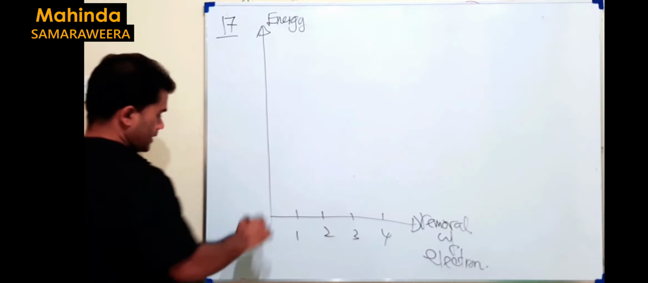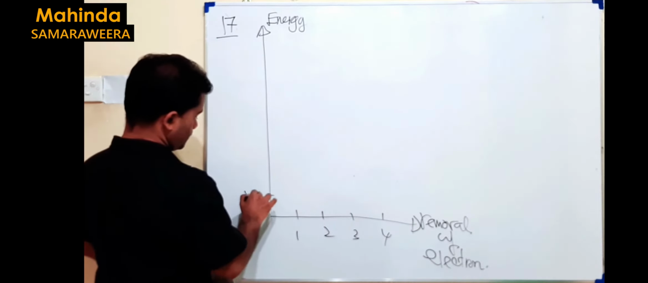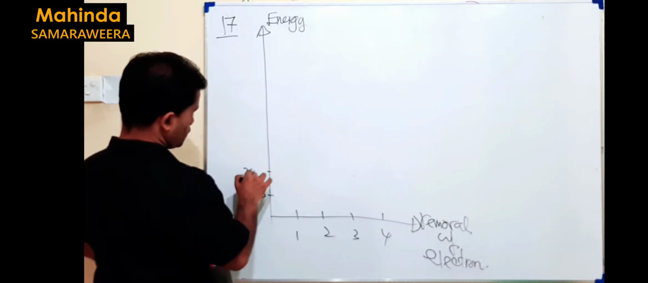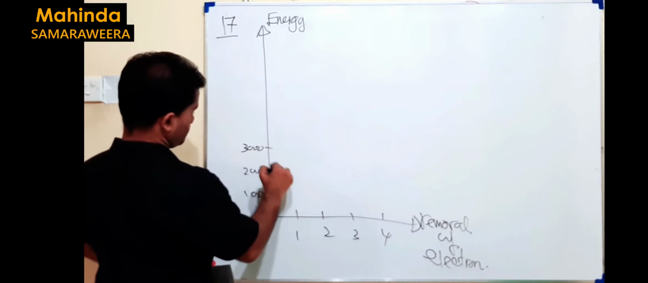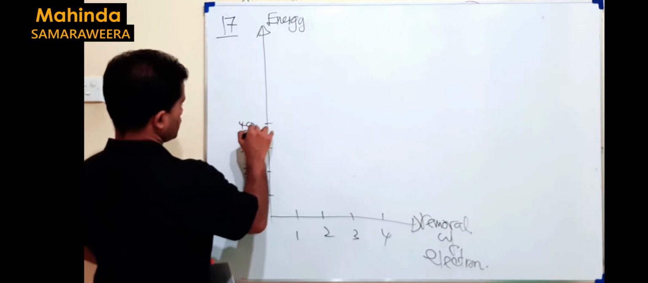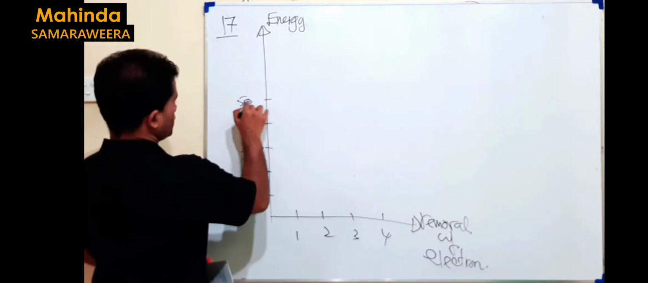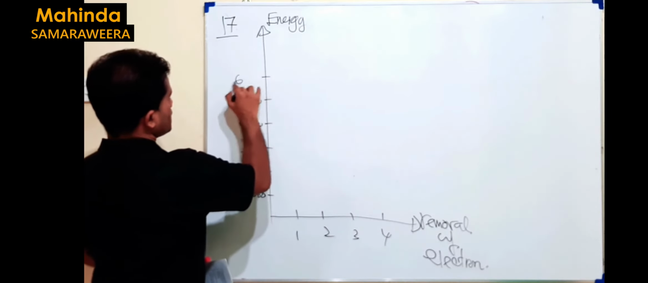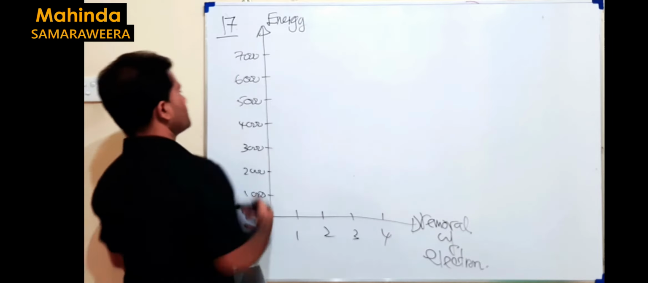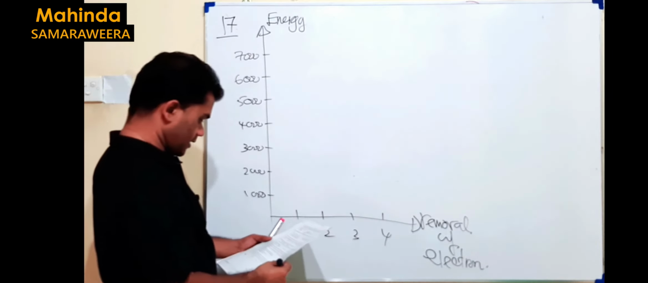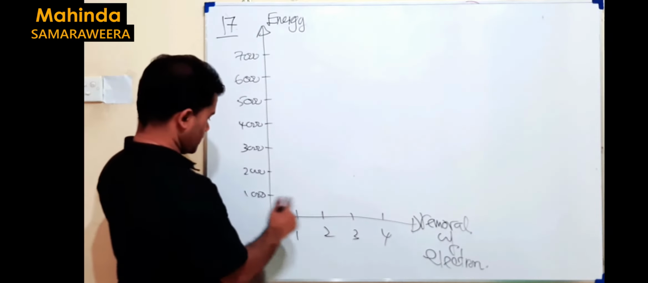The values, okay, let's take this is 1000, then this is 2000. If you keep the same gap, 3000, 4000, 5000, 6000, 7000, like that. For the first electron, you should supply 734, it's somewhere here.